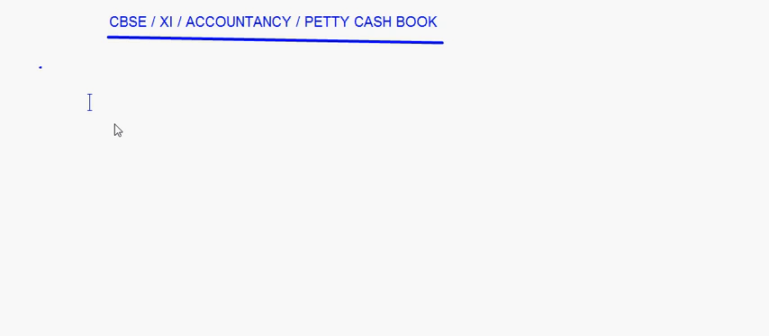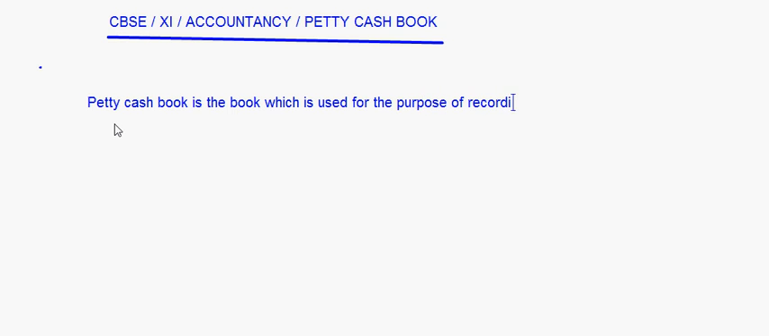expenses, right? So basically we can write something like this: petty cash book is the book which is used for the purpose of recording expenses involving petty amounts, right? And who prepares this? This is done by the petty cashier. So petty cashier is responsible for maintaining this petty cash book, and